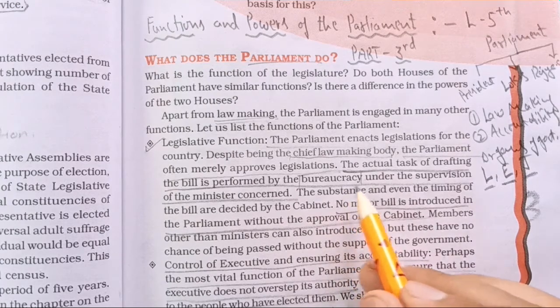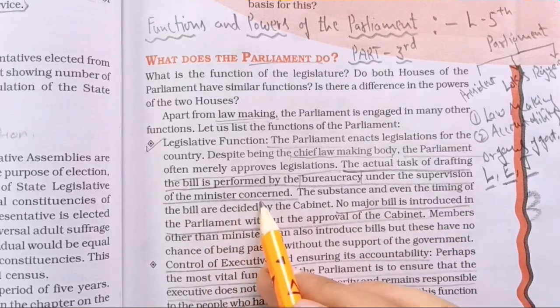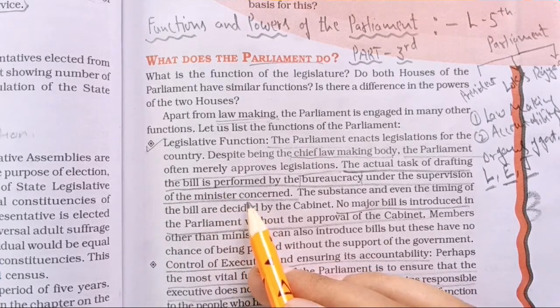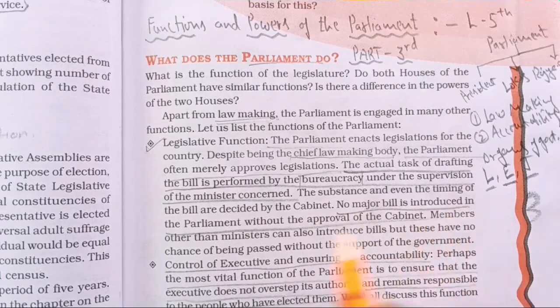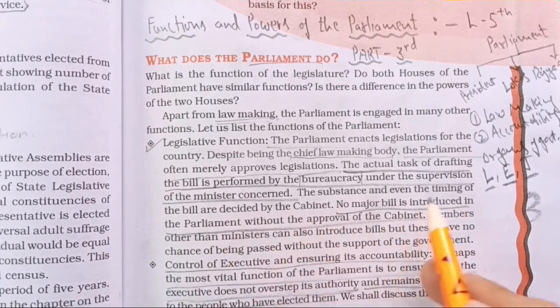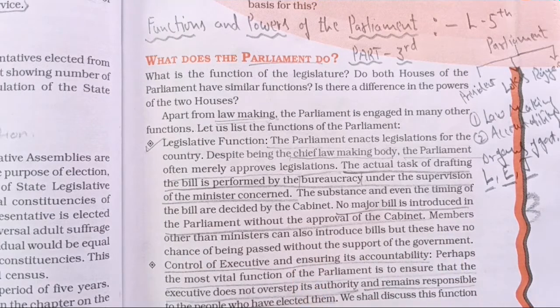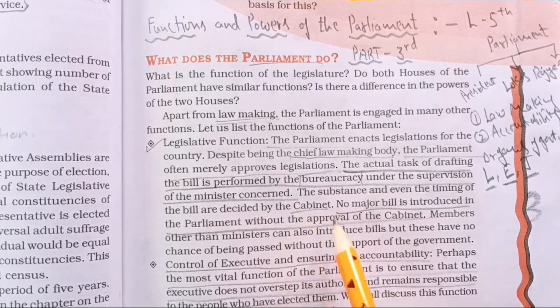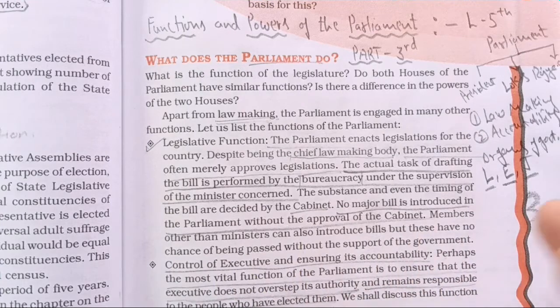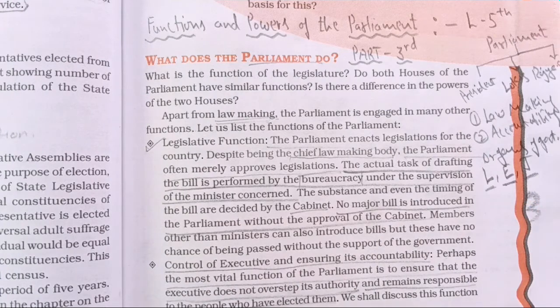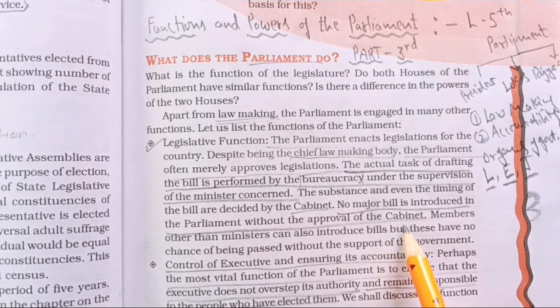It is done by them, but under the supervision of the ministers concerned, the council of ministers or cabinet ministers. So the substance and even the timing of the bill are decided by the cabinet. What will be in the bill, or how it will be drafted, is all decided by the cabinet. No major bill is introduced in the parliament, in any house, Rajya Sabha or Lok Sabha, without the approval of the cabinet.